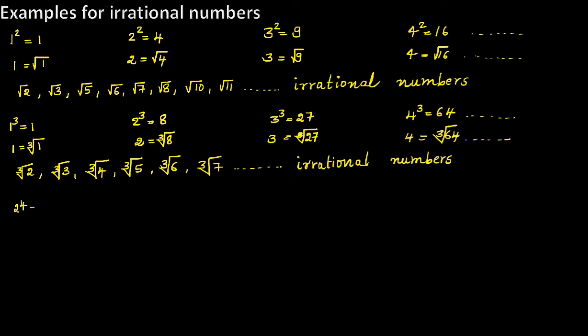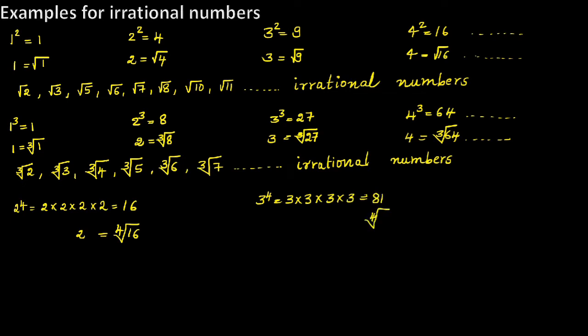And you can raise a number to the power 4. 2 to the power 4 is 2 into 2 into 2 into 2. That is 16. So fourth root of 16 is equal to 2. Three to the power 4, 3 multiplied 4 times, 3 into 3 into 3 into 3 is equal to 81.